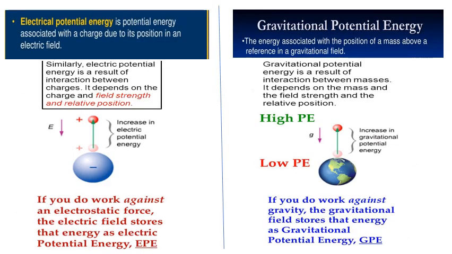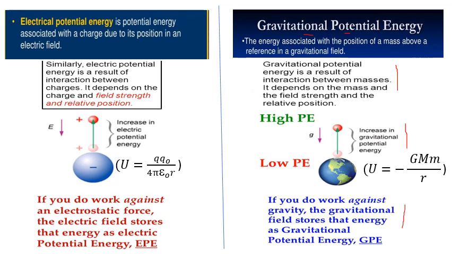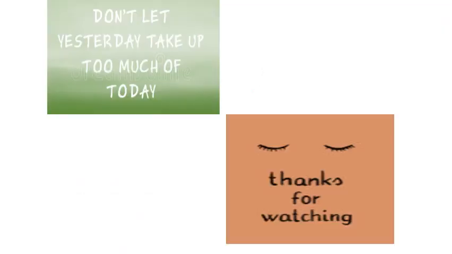Now in the previous standard, we discussed gravitation, gravitational potential energy and gravitational potential. Yes or no? All of you are well familiar with these concepts. What is gravitational potential energy? What is work done against gravity? All these things we studied. By analogy, you can study this electric potential energy. So read these points very carefully and try to understand the similarity between gravitational potential energy and electrical potential energy. I think it is enough for the day.